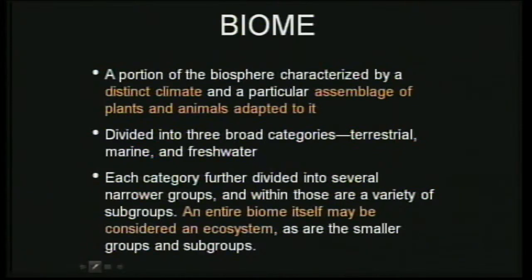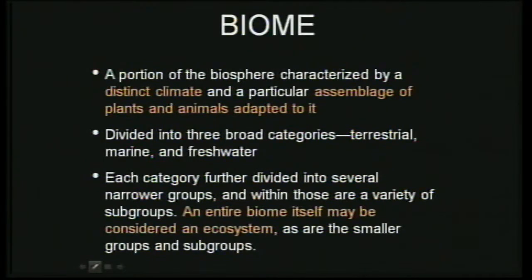So a biome is a portion of the biosphere which has a distinct climate, and a particular assemblage of plants and animals which are adapted to that place. The biosphere is broadly categorized into three types of biomes: terrestrial, marine, and freshwater. An entire biome itself may be considered an ecosystem, and this can be further divided into smaller groups, and again subgroups.